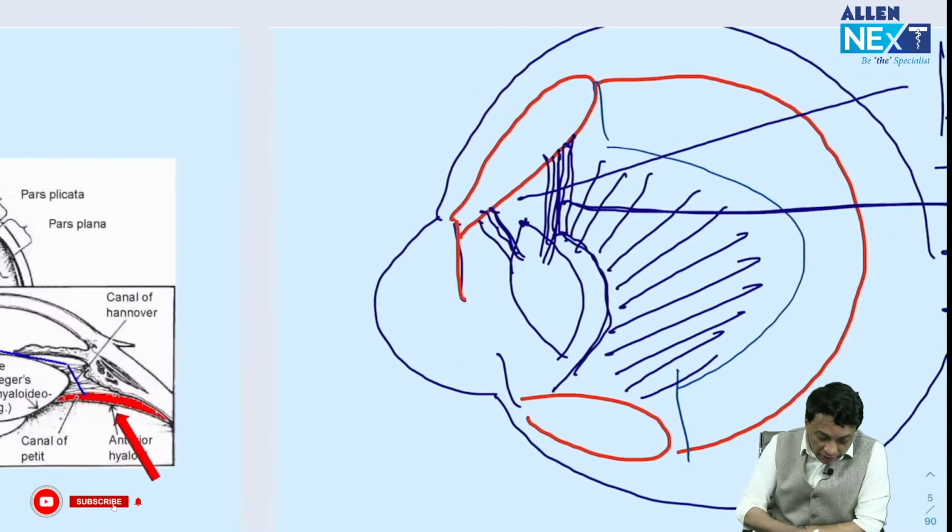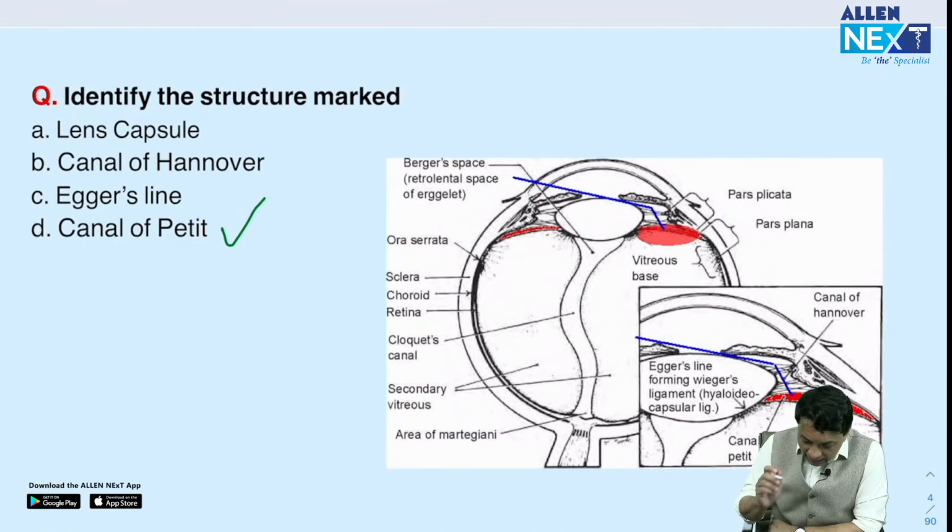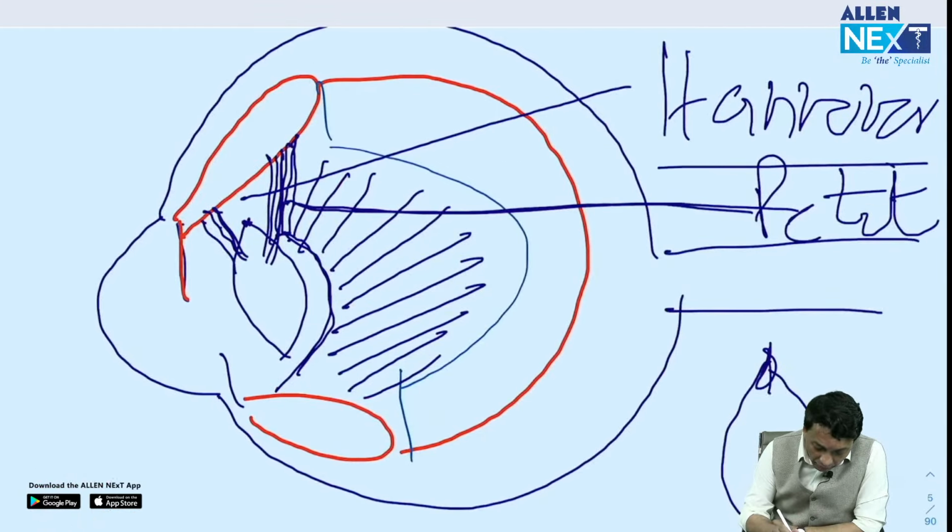Okay, then we have another choice, as the question says, you know what the lens capsule is. What is Egger's line? The Egger's line, this one, remember where this is the vitreous and this is the posterior capsule. So when there is a Wieger's ligament here, the Egger's line is a small oval line where the Wieger's ligament attaches on the posterior capsule. This small circular line is the space for the posterior capsule and the Wieger's ligament to join together. This is called the Egger's line.